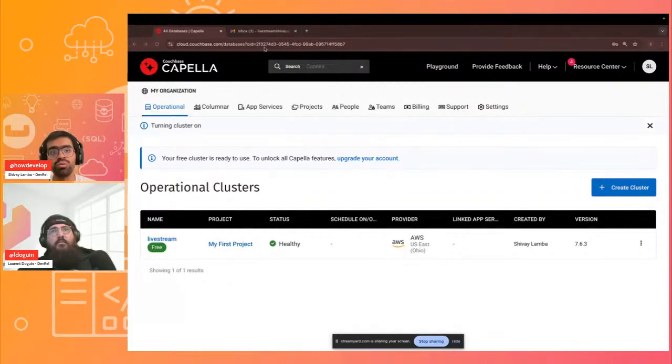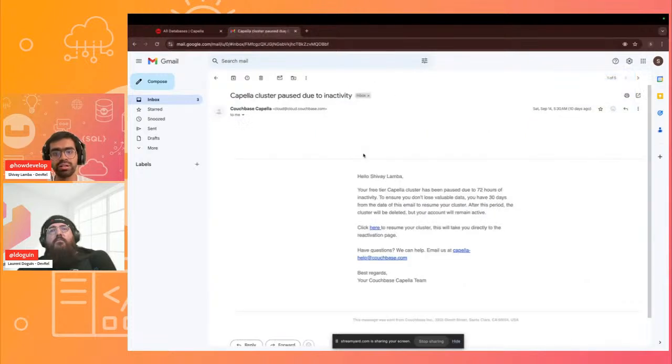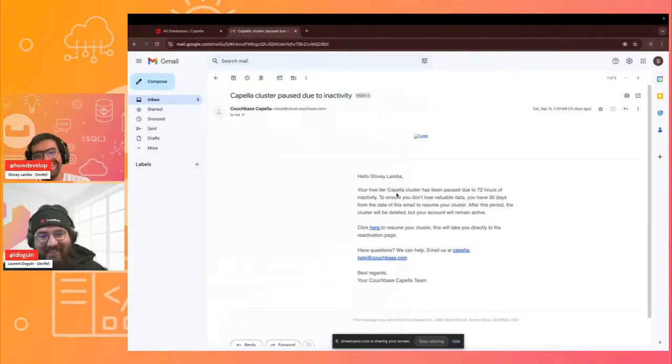If you are using the free tier, keep in mind that if your free tier cluster has not been used for more than 72 hours, then it will get deactivated.